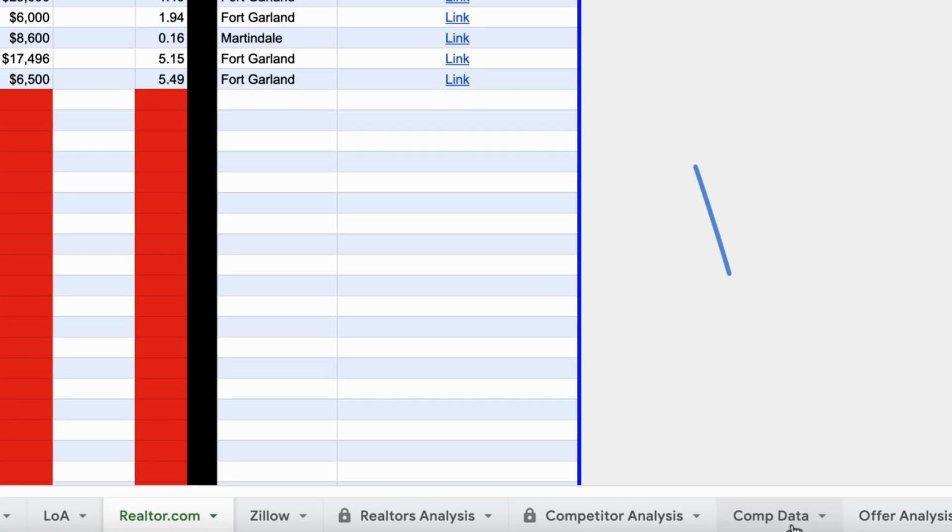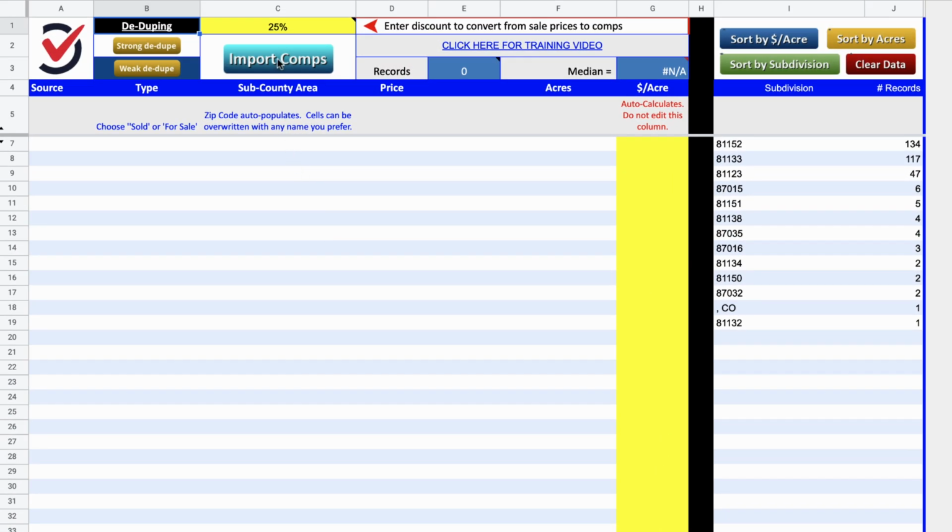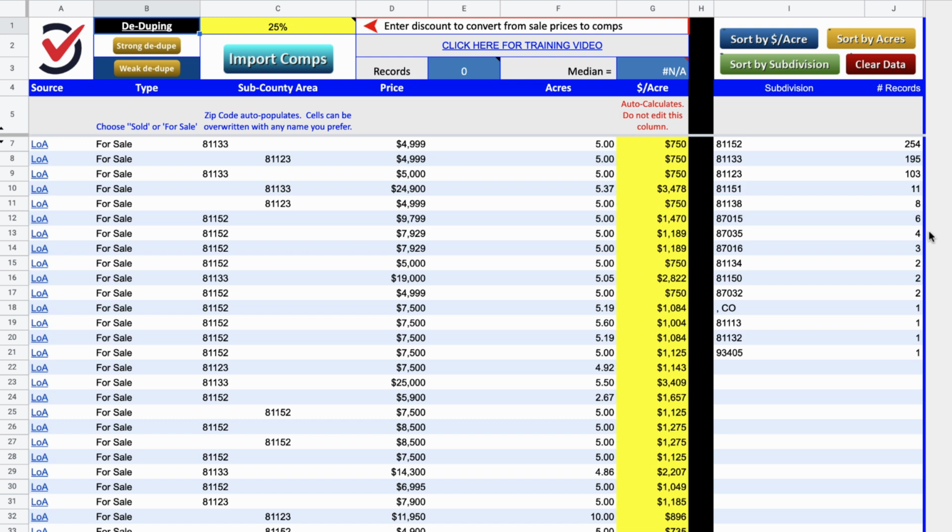So now let's go back over here to the comp data tab. And what we're going to do is go up here and click import comps. And what it's going to do is pull in all of these comparable listings from all of the tabs where we have put this information. So whether there's something in Lands of America, Realtor.com, Zillow, all of them, or one of them, it's going to take all of that stuff and pull it in here and show us the source, whether it's for sale or sold. And it's going to show us the zip codes that they're from, the prices, acres, and the dollars per acre. And you'll notice that some of these things are highlighted in yellow.